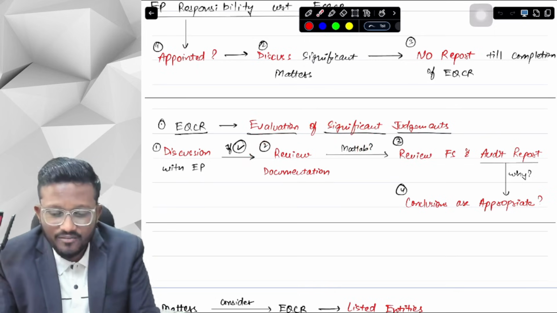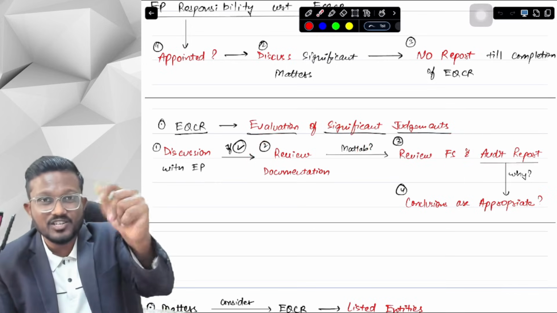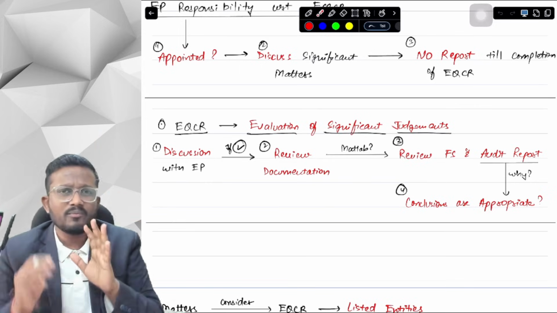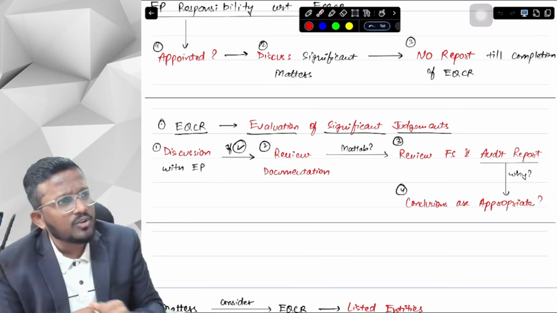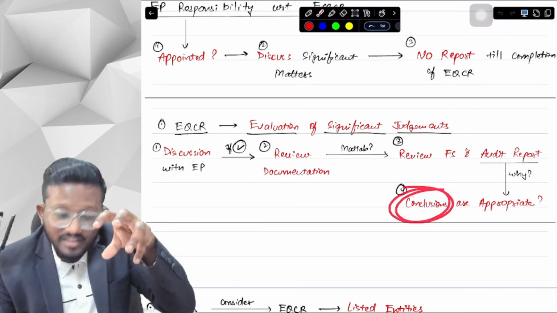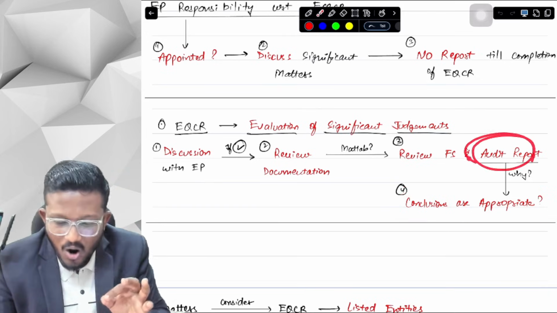We will have to review the financial statements and the auditor's report. Sir, the financial statements, we understand, we are auditing the financial statements, so we will review them. So why do we need to review the auditor's report? Because we need to see whether the conclusions the auditor has formed are appropriate or not. That's why we need to review the auditor's report.